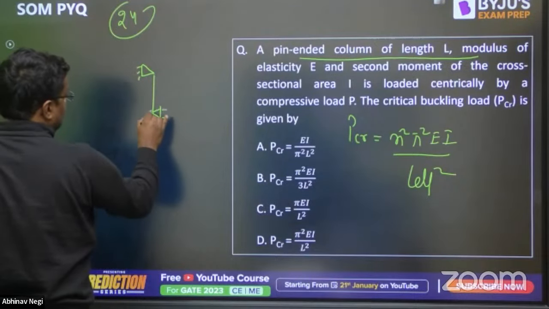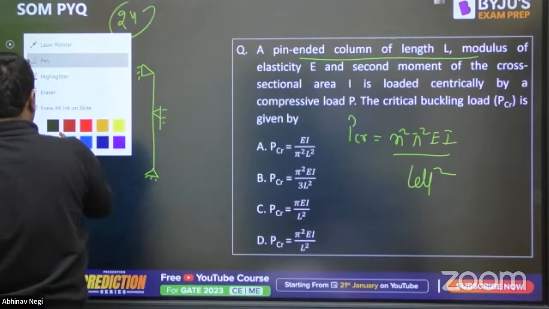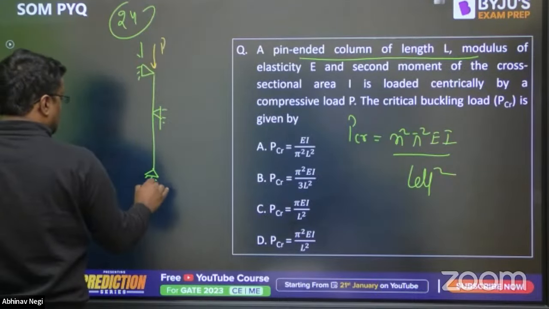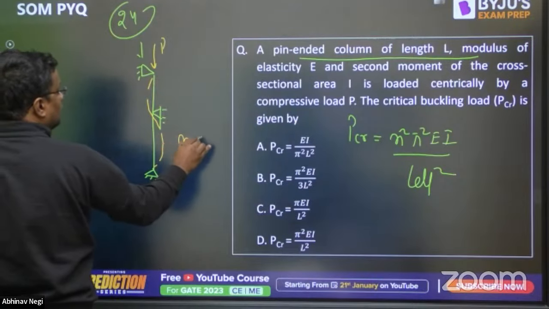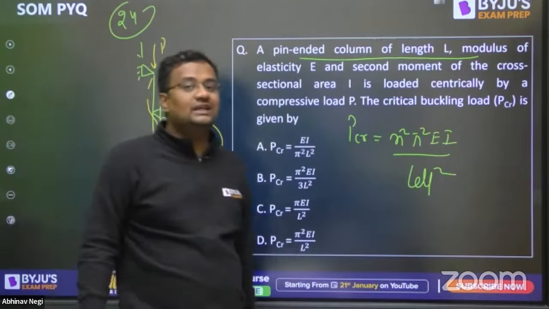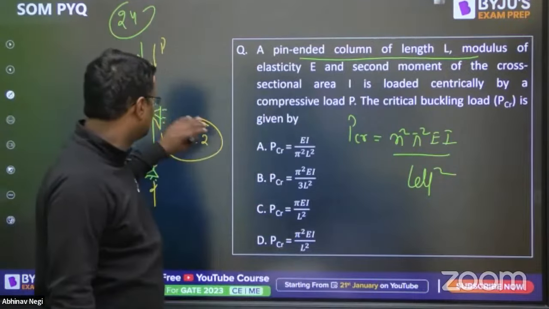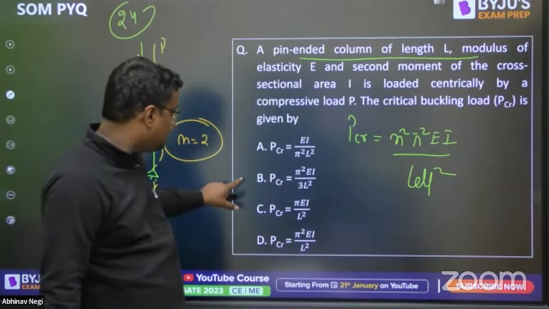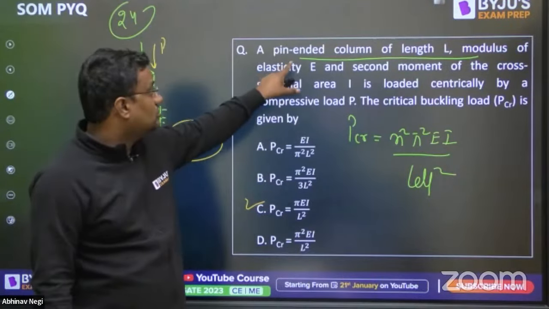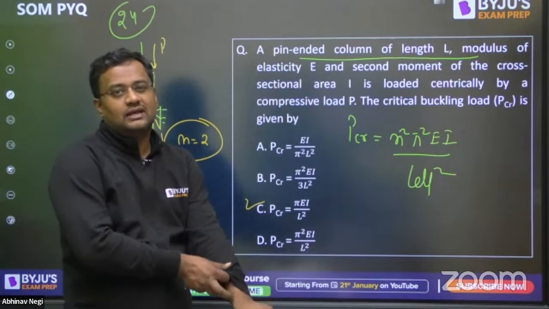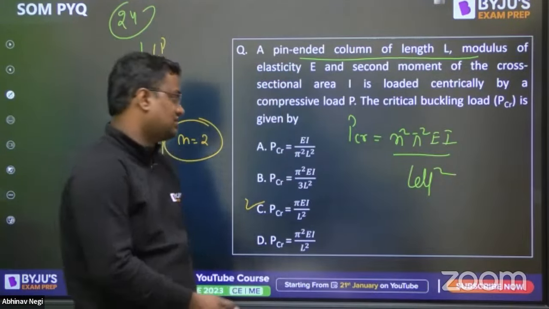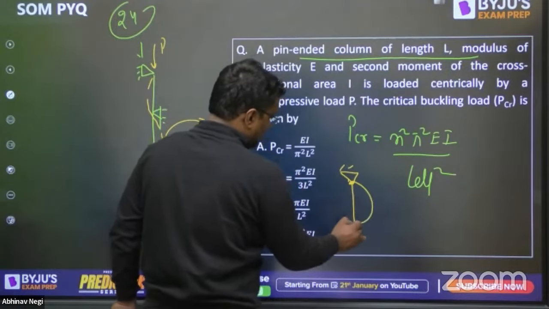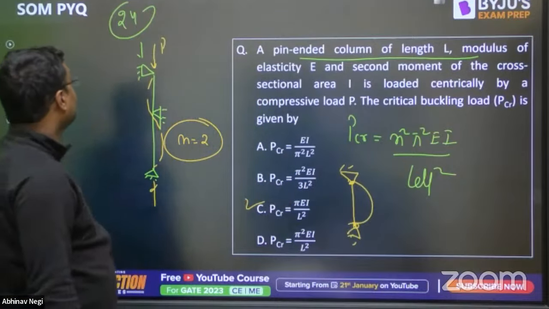Suppose the column is like this, and you apply the load P here. So here the deflection will be something like this, so N is equal to 2 here. But usually in our case, if nothing is mentioned, we don't assume that this support is here, and we assume N is equal to 1. So it will be pi square EI upon L square, because it is a column with both sides pin, and L is the distance between 2 points of contraflexure. So here also 0, here also 0. So L effective is equal to L. This was question number 24.